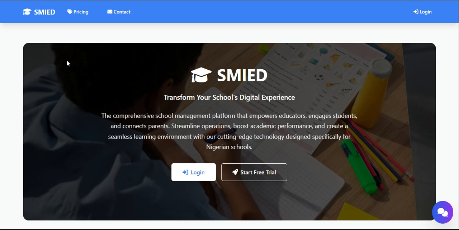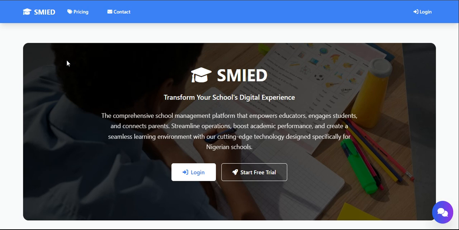And for parents, part of what parents can see, of course, parents will definitely know from his or her dashboard if his child is in school, was actually present that day or not. And of course, parents can also see their child's report at the end of the term and can decide to either download it as PDF or just view it there.